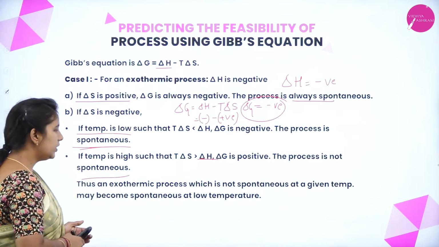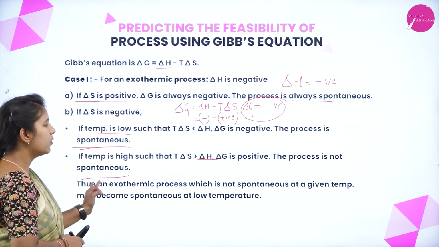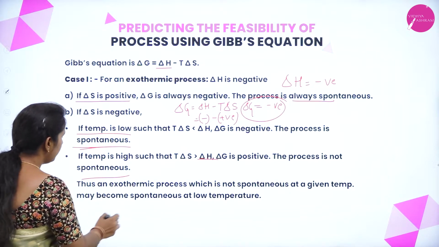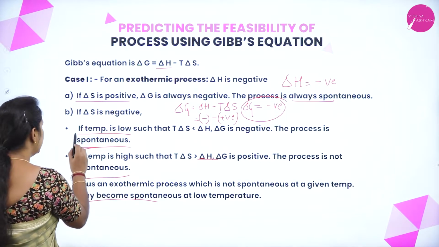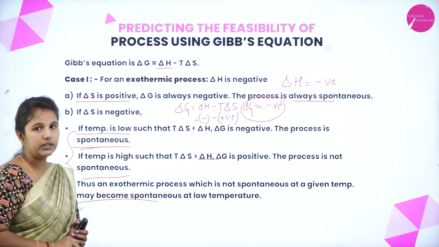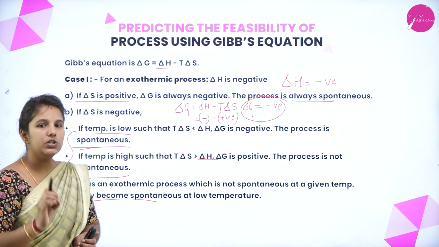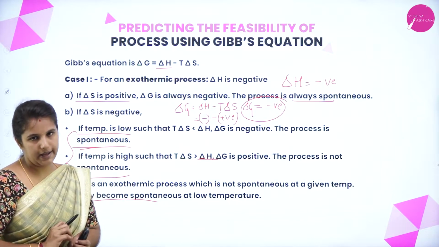Thus, an exothermic reaction which is not spontaneous at a given temperature may become spontaneous at a lower temperature. Even the temperature will also affect the change in the Gibbs free energy here.